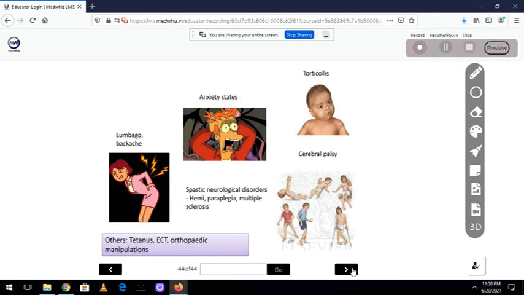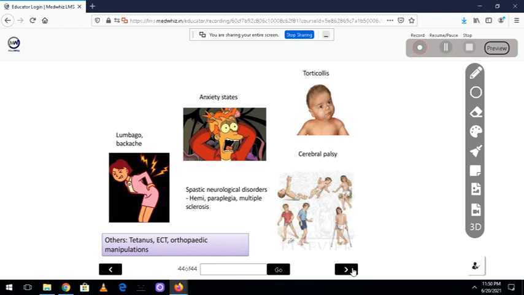Now, the peripheral acting ones have two varieties, direct acting and indirect acting. Direct means they act on the muscles. The ryanodine receptor blocker is dantrolene. The drugs which act on the neuromuscular junction are of two varieties, depolarizing and non-depolarizing. Depolarizing is succinylcholine, and non-depolarizing are D-tubocurarine and pancuronium. Depolarizing ones have phase 1 and phase 2 blockade. Phase 1 is mainly seen, phase 2 is seen in case of apnea or high dose of succinylcholine.